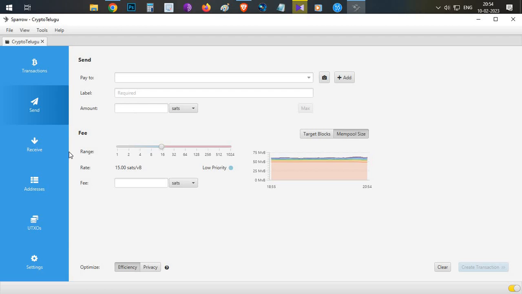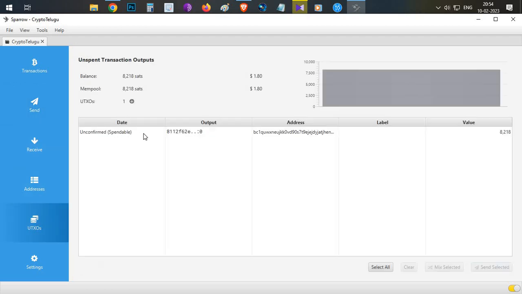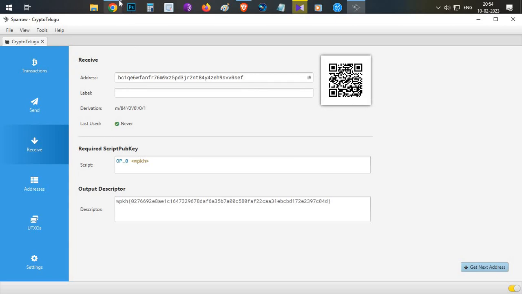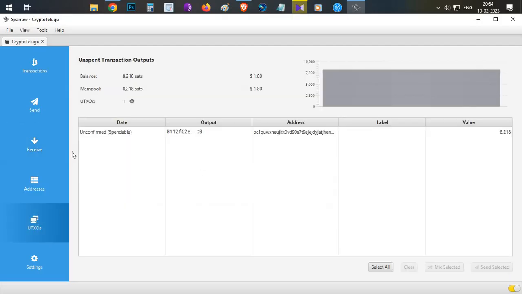If you send to a different wallet, the specific transaction containing your Ordinal or inscription NFT might go along with that transaction, because Sparrow wallet cannot segregate the NFTs and Bitcoin tokens right now. So that is one important thing. And in case you want to mint another NFT, don't mint it into the same wallet, because that might confuse you.